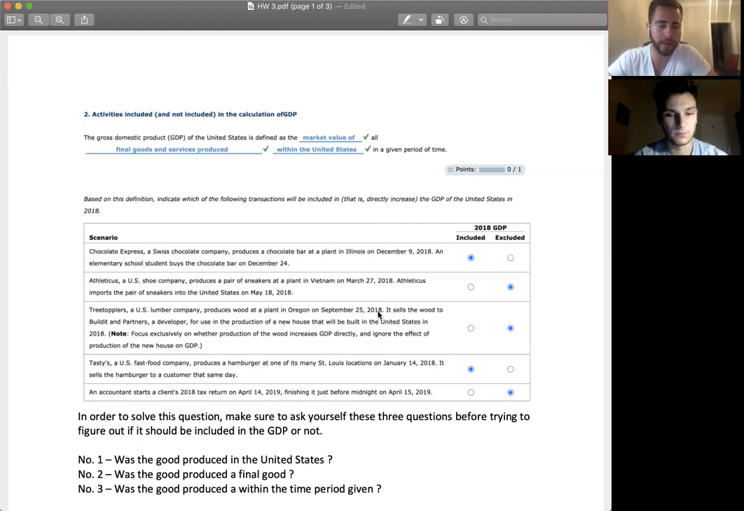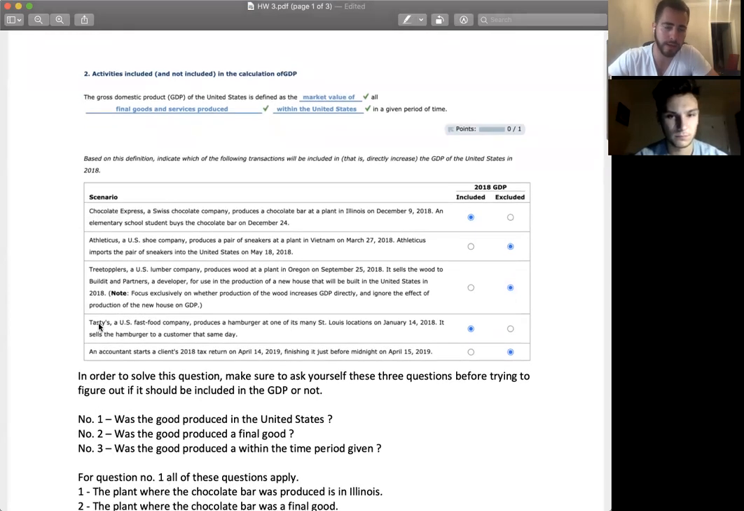Third one, Tree Topplers, a US lumber company, produces the wood at a plant in Oregon on September 25th, 2018. So it's in the time period, and it's produced within the United States. We have one last question. Is it a final good? Let's read further. It sells the wood to a developer for use in the production of a new house that will be built in the United States in 2018. What does that tell you? The wood is used to produce a house. The wood is obviously not a final good, so it's going to be excluded because of this.